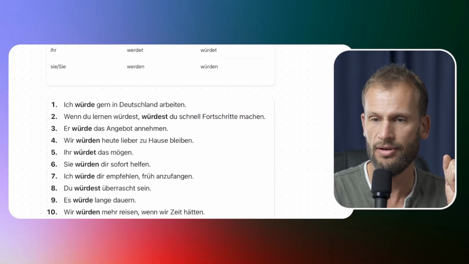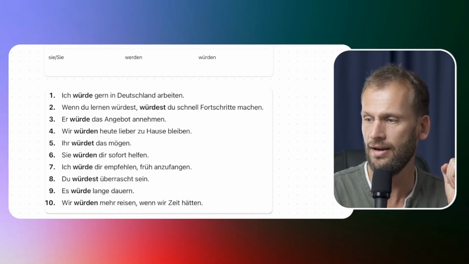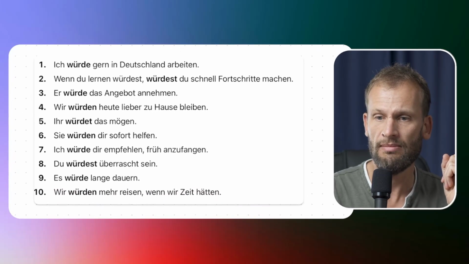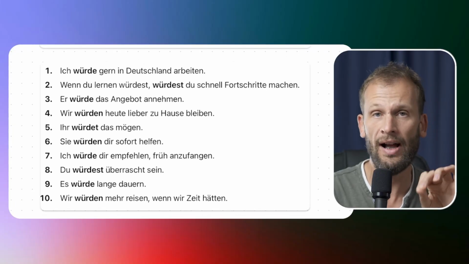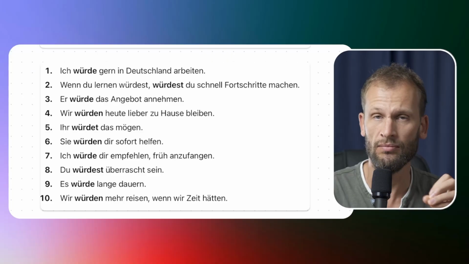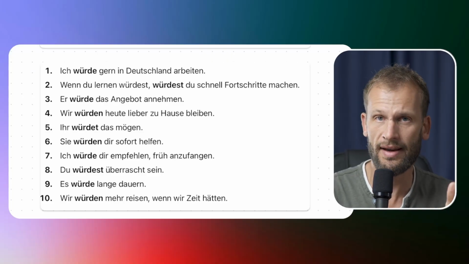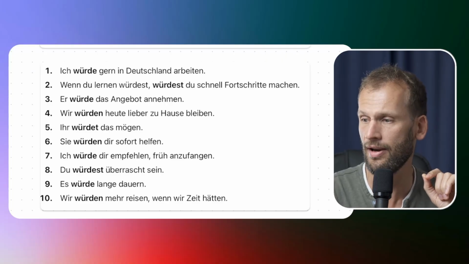So, some examples again. Ich würde gern in Deutschland arbeiten. So basically, we have Konjunktiv 2 of werden, which is ich würde. At the end, you would get an infinitive, arbeiten. Most grammar books simplify things and tell you the Konjunktiv 2 form of arbeiten is würde arbeiten. That's okay, we can simplify things like that. So most verbs take their Konjunktiv 2 forms by using ich würde, du würdest, er würde, etc. plus the infinitive. Ich würde arbeiten.